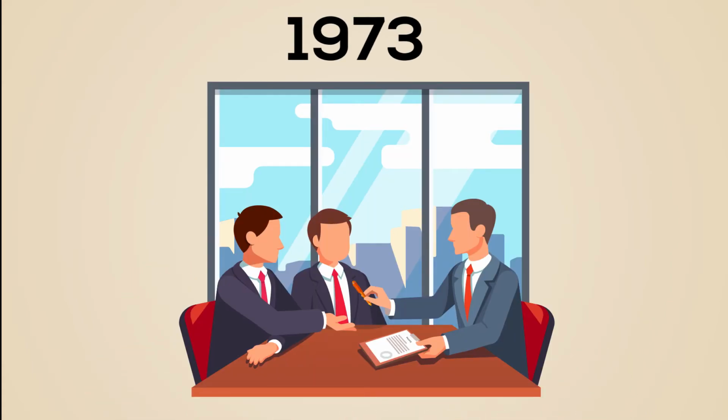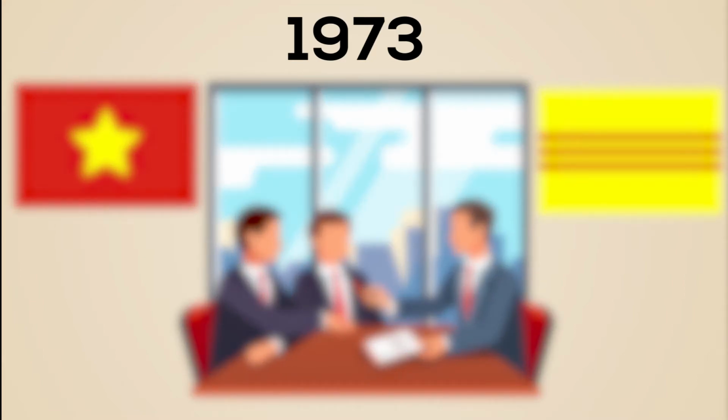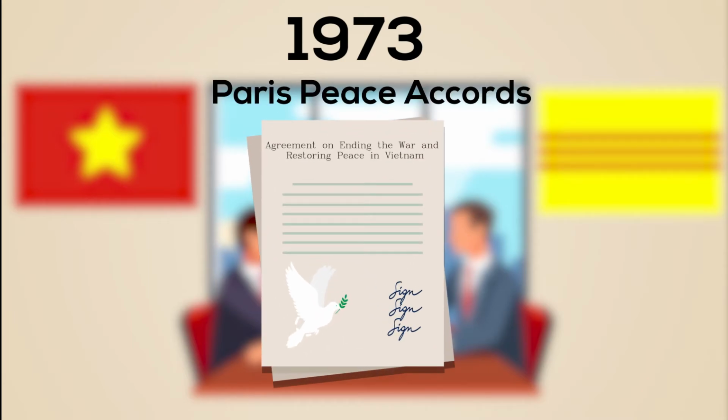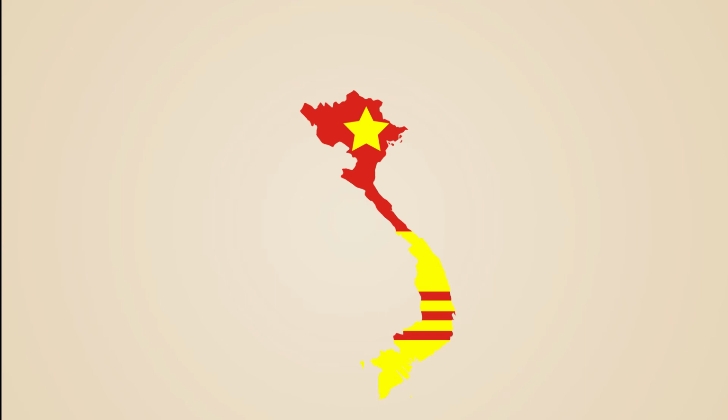In 1973, both the North and the South came together for peace talks, while at the same time, Nixon ceased all US military operations in Vietnam and stopped drafting soldiers for the war. In the same year, the Paris Accords was signed, which officially ended the US involvement in the war. All US troops were withdrawn from Vietnam by March 1973.